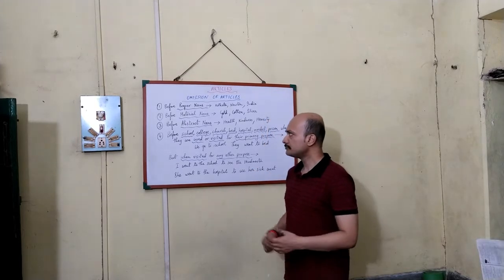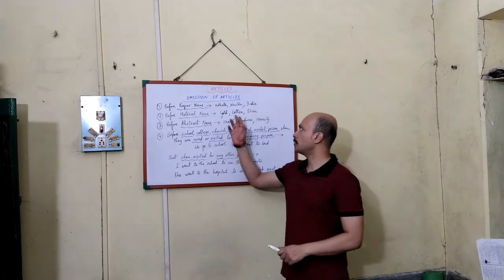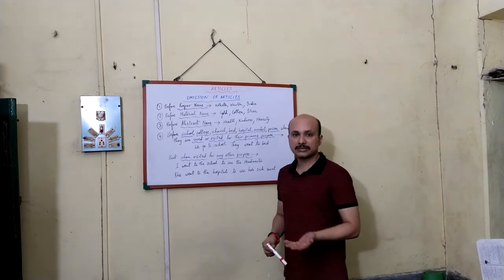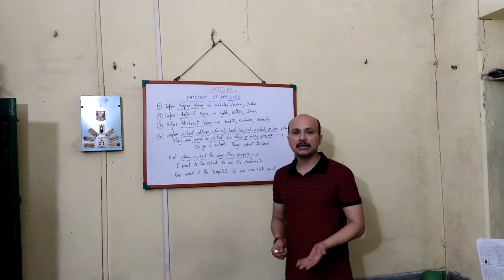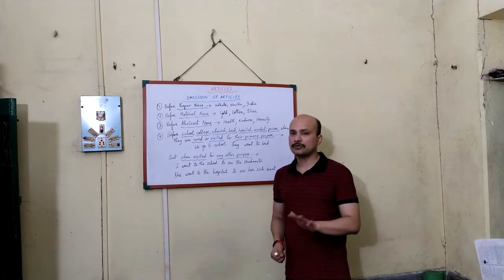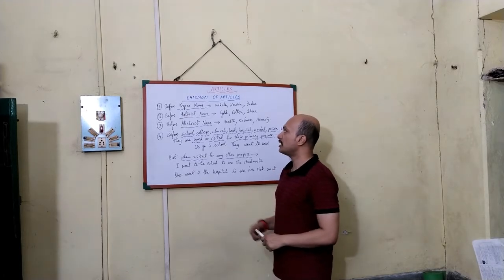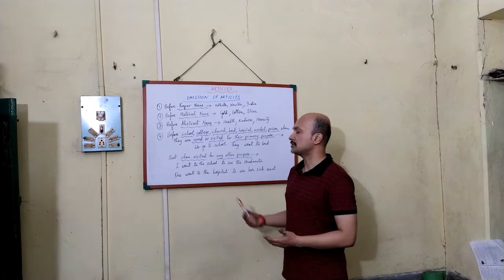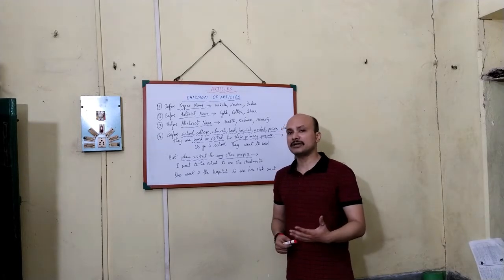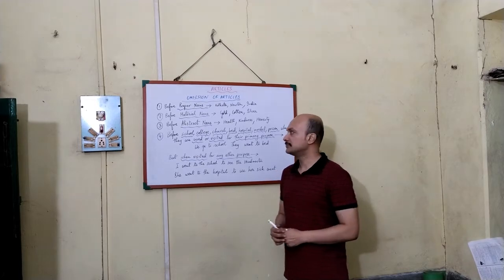Number one, before proper nouns, names of places like Kolkata, name of a person like Newton, name of a country like India. Before these, we do not use any kind of articles, definite or indefinite. Number two, before material nouns, gold, cotton, silver, etc., any kind of material nouns, we do not use the article.